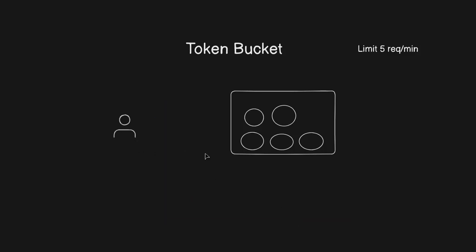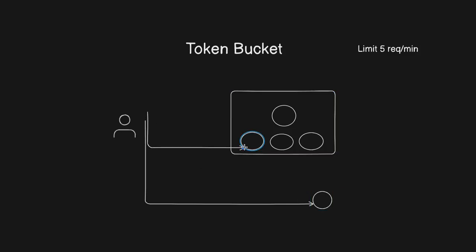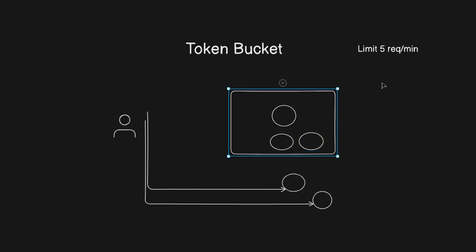So assume a user sends a request, it's going to assign 1 token and process it. One more request, it's assigned 1 token and processed. And suppose there is no request, the system does not receive any request. Okay, so it has 3 tokens, and suppose 1 minute is completed.